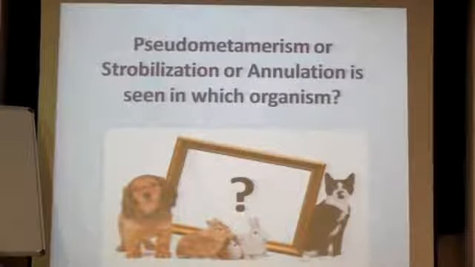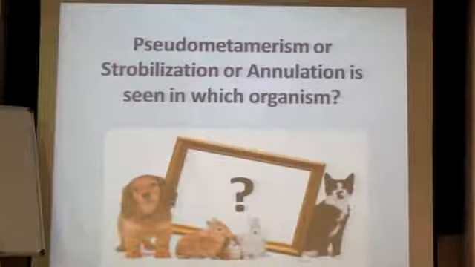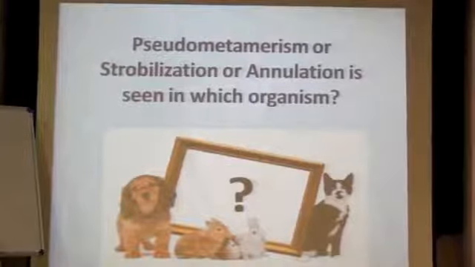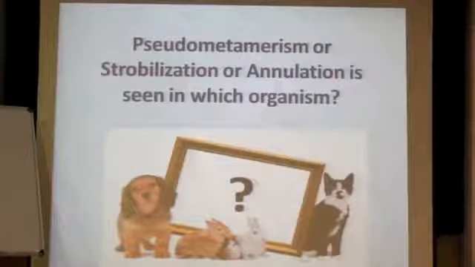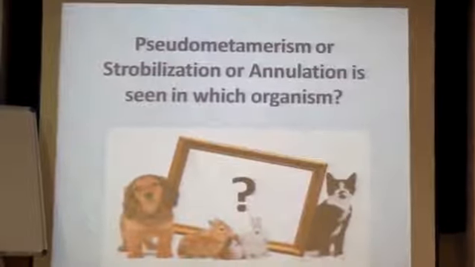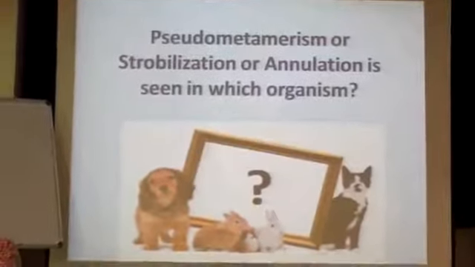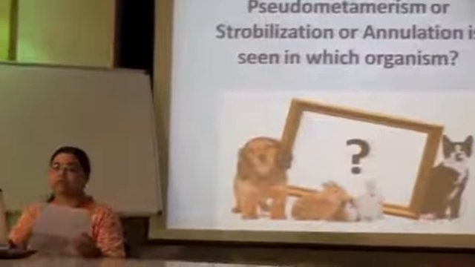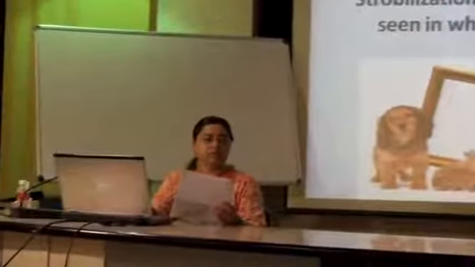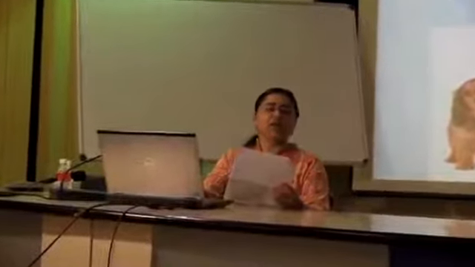Now if you see this chart, here also you are going to find out about metamerism. Segmentation, can you see segmentation? That is nothing but metamerism. You see that A is written at a number of places. A means absent. This chart is particularly about invertebrates, and that is the reason you will find that in the majority of groups it's not there. But when you see annelids, it's plus.